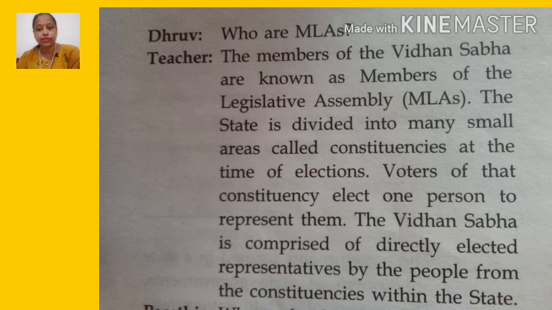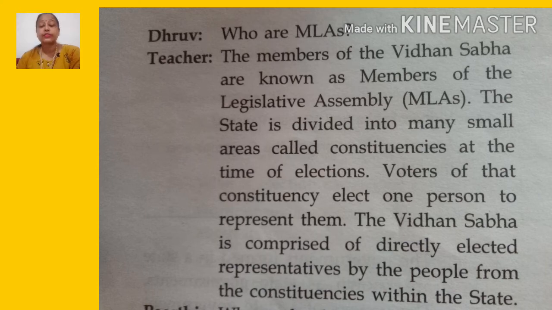Is it clear, children? At the time of the election, the voters of that constituency elect one person to represent them.